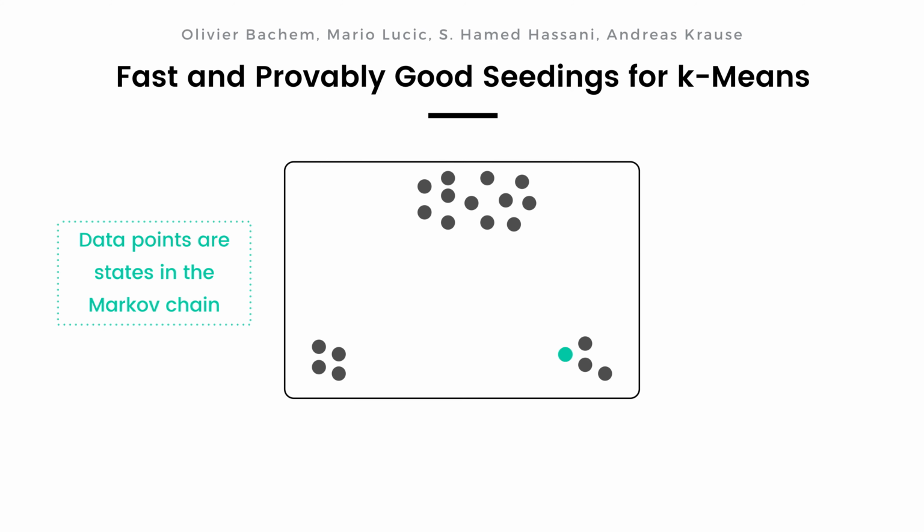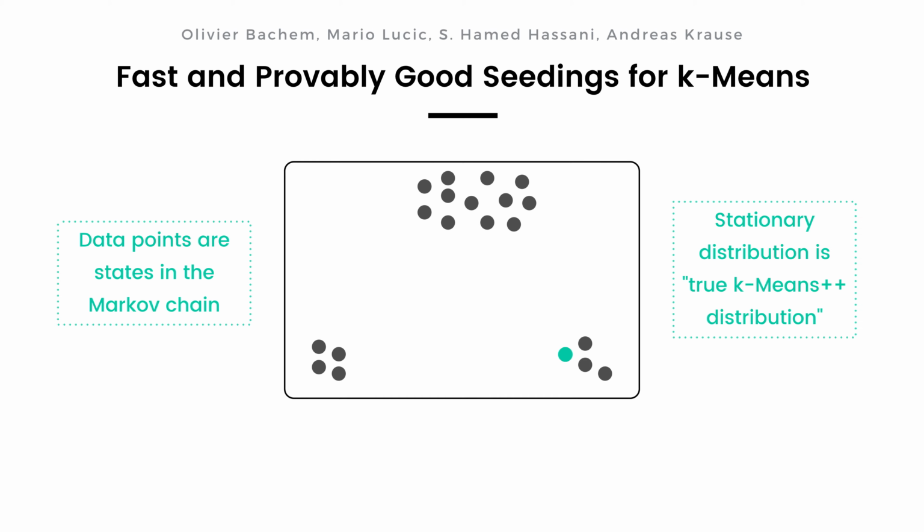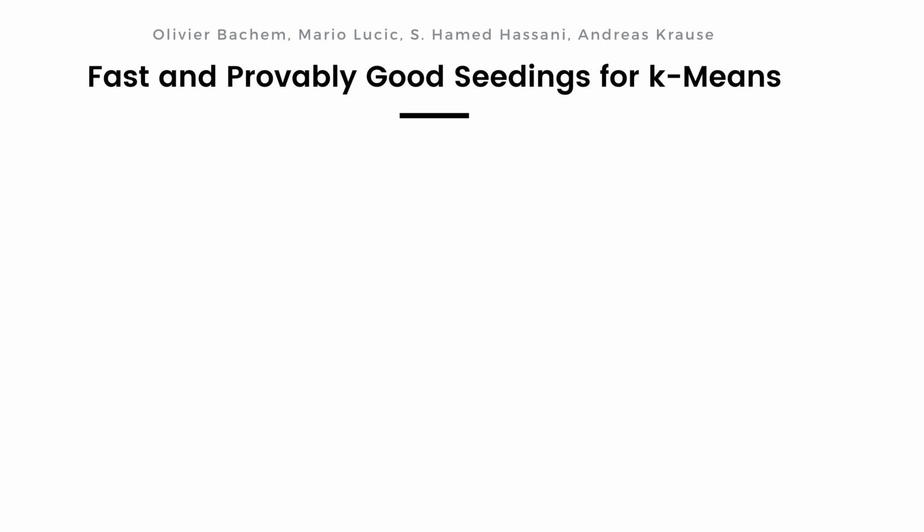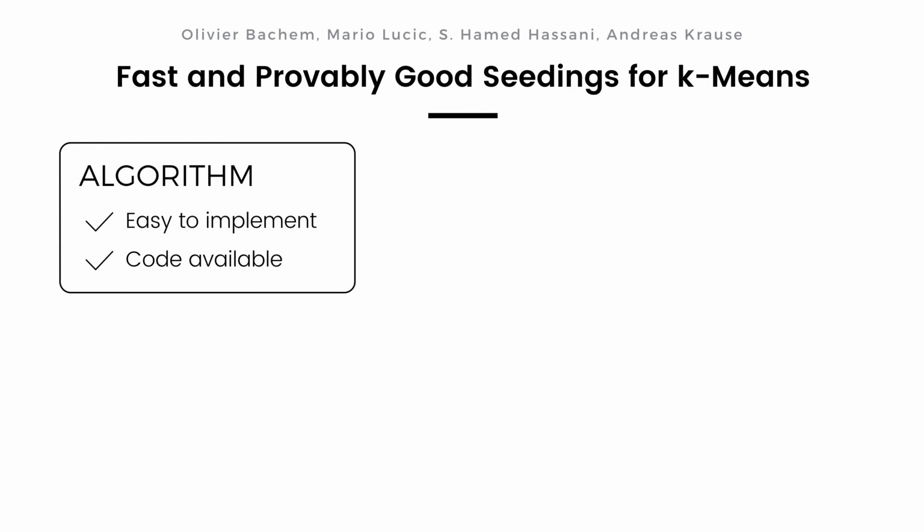By design, the stationary distribution of the Markov chain is a true k-means++ distribution. Informally, this implies that we can approximate k-means++ well if we simulate enough steps. Our analysis shows that the Markov chain mixes fast and that a small number of steps are sufficient, ensuring a low computational complexity. Based on this idea, we propose a seeding algorithm for k-means that can be used as a drop-in replacement for k-means++. It is easy to implement and code is available online.